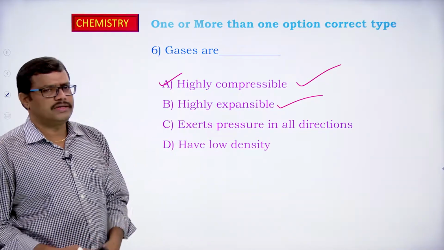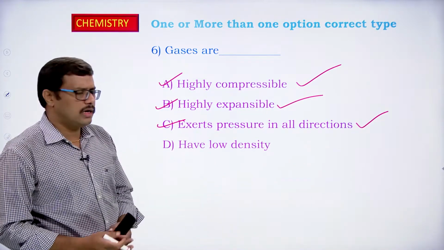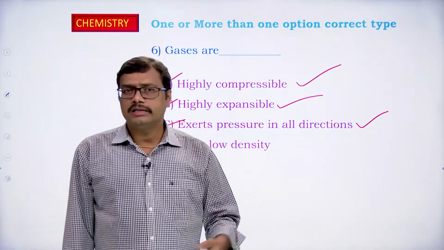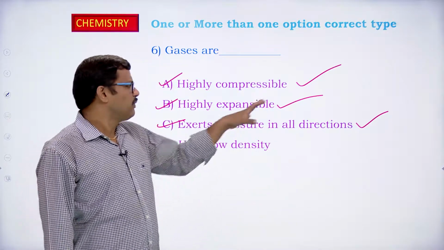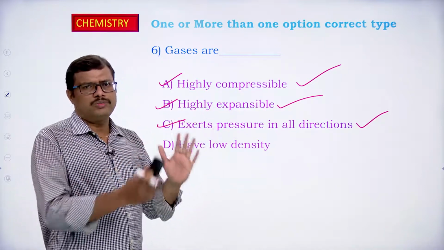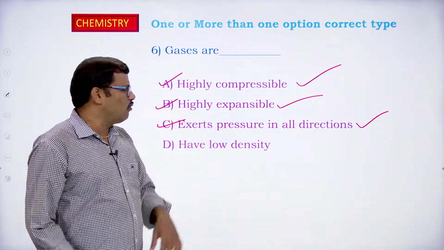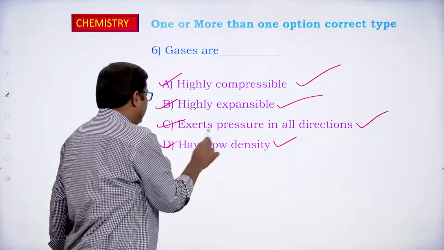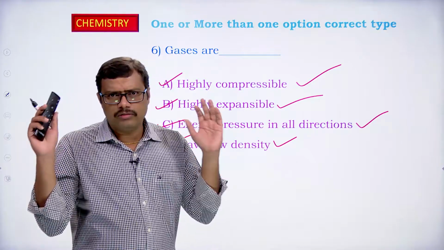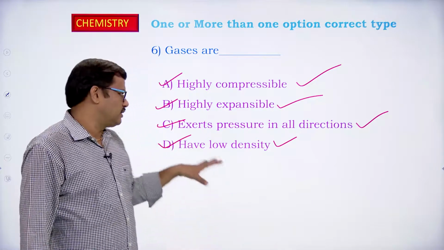Exerts pressure in all directions, yes, they exert pressure in all directions. So C is also the correct option. We have discussed while dealing with gases that gases have the property of exerting pressure equally in all directions. A gas exerts pressure by the gas molecules colliding on the surface of the container in which the gas is stored, okay. And they have low density, yes. Among solid, liquid and gases, gas has low density because gas molecules occupy very large volumes. So density will be low in the case of gases.